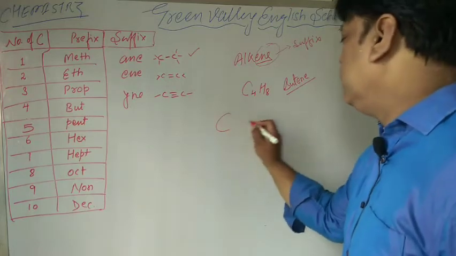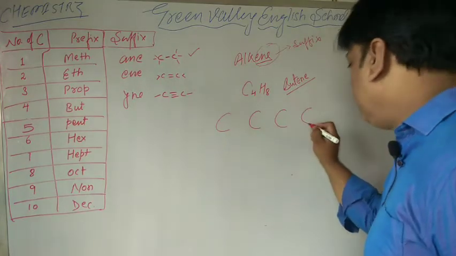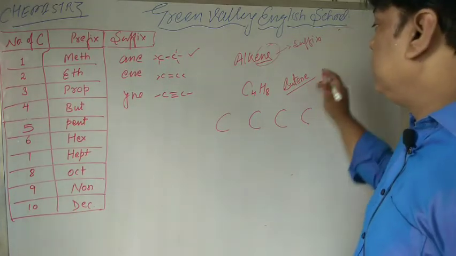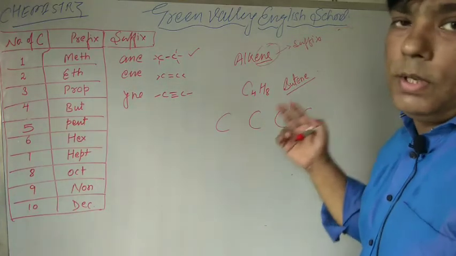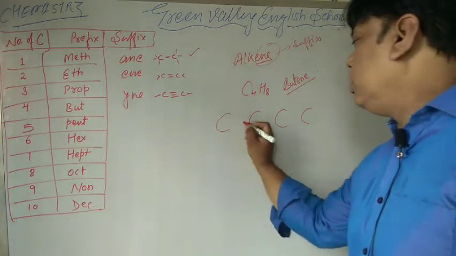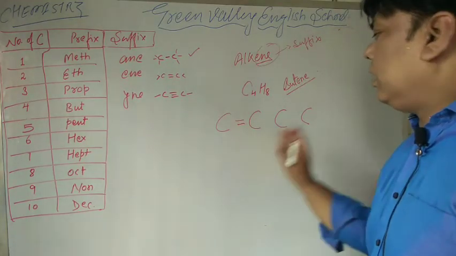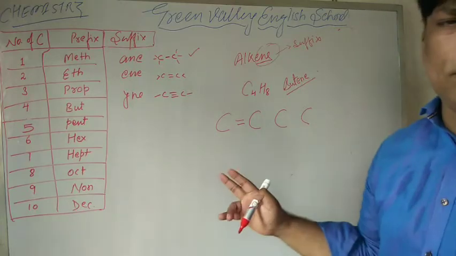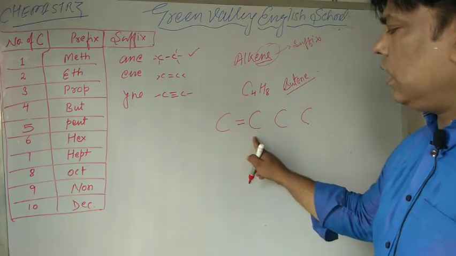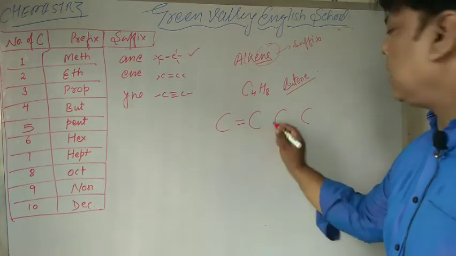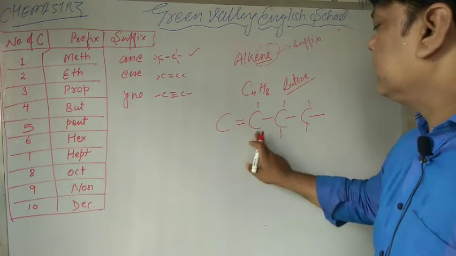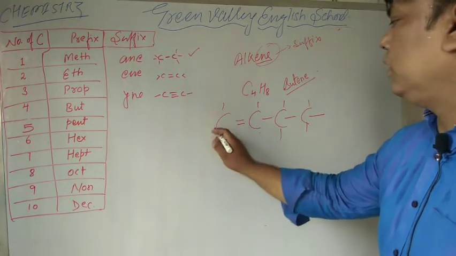How can we draw the structure of that butene? There are 4 carbon atoms, 1, 2, 3, 4. Alkene means there should be a double bond between carbon and carbon. So you can draw a double bond between any two carbons. Here there is a double bond between carbon and carbon, and the rest will be single bonds.